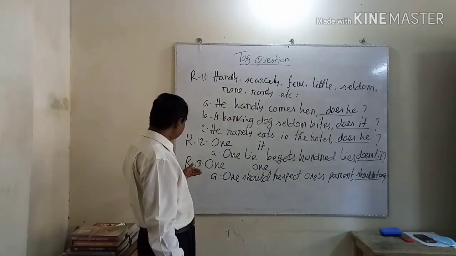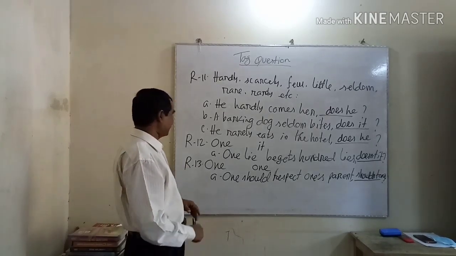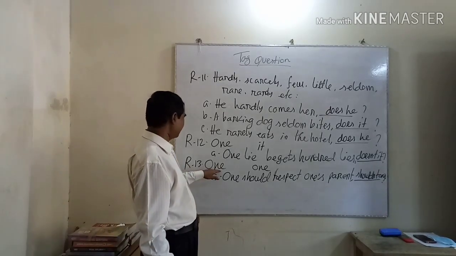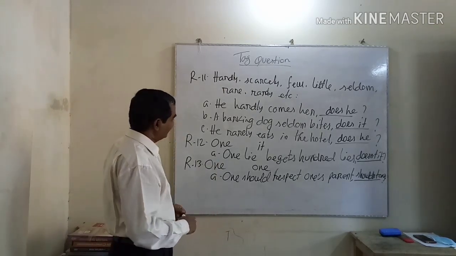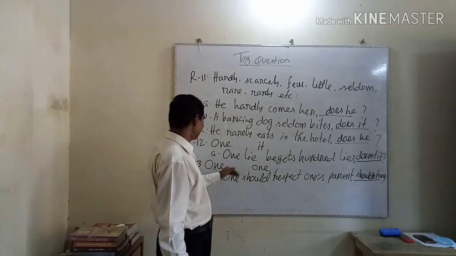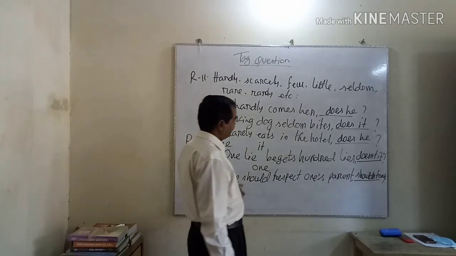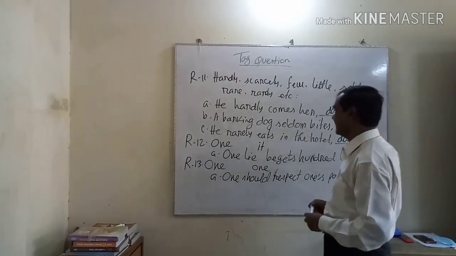The same rule is number 13 here. But this one is used the considering of any person. If considering any person, one is used, in the text question you will have to use one as a pronoun.